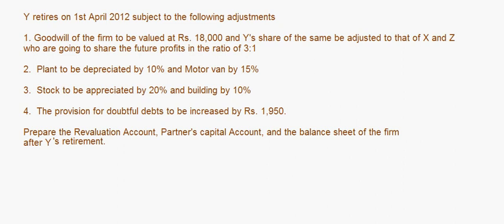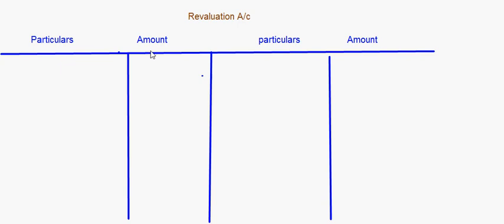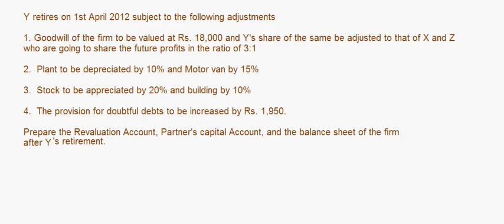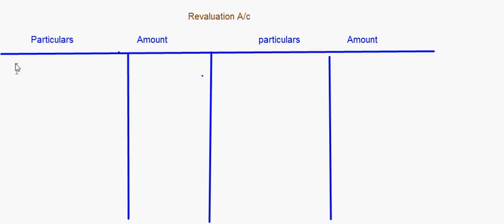So let's start with the preparation of revaluation account first. Now first of all, plant and motor van is to be depreciated. Plant is to be depreciated by 10% and motor van by 15%. So that will be revaluation, to plant account, to motor van account.